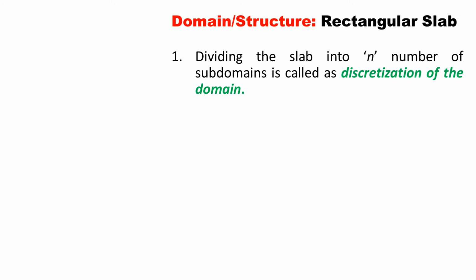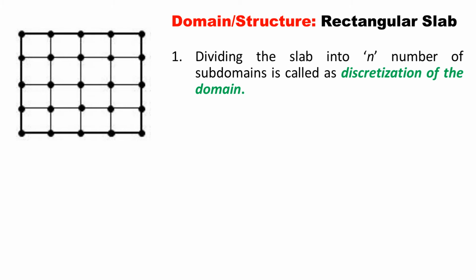Now we know that since the slab is rectangular in shape, the shape of element must be rectangle. It is more simple and suitable to the structure. So depending on the shape of the domain, we have to decide the shape of subdomain, that is element.